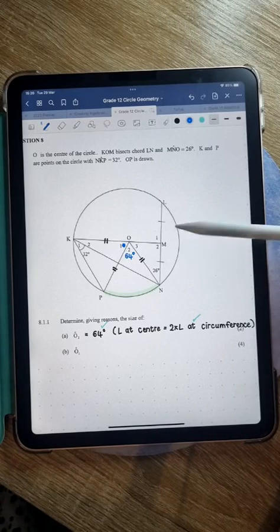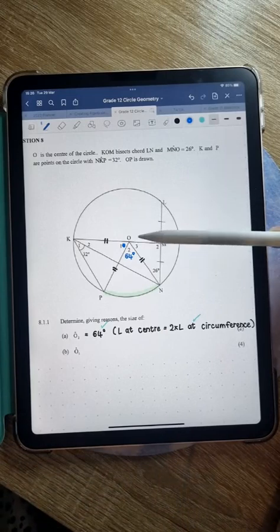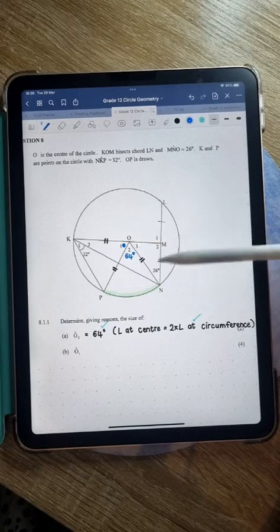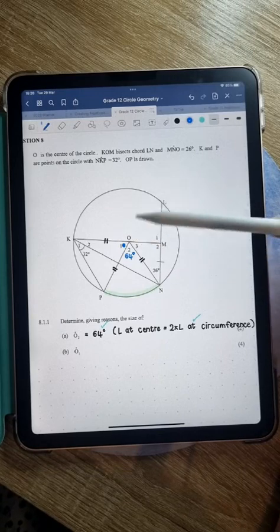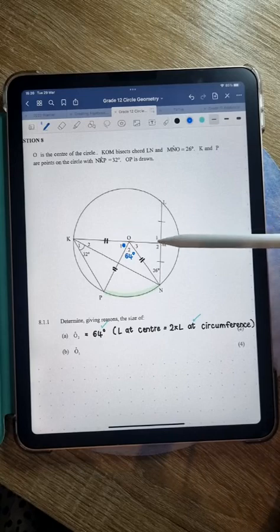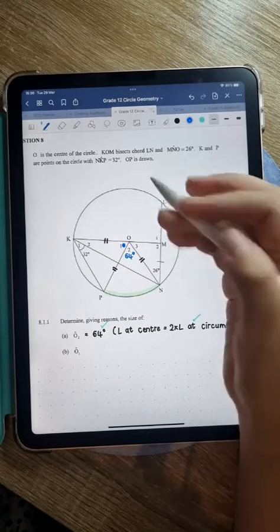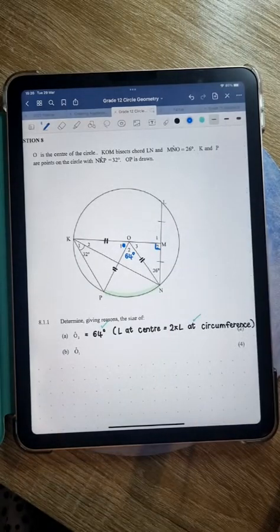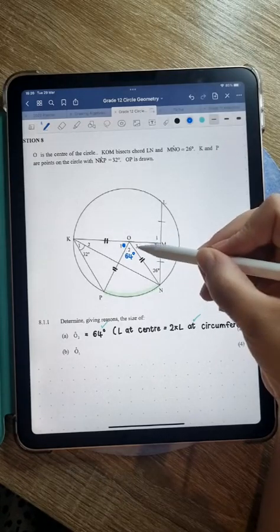Something that we didn't look at earlier is that, do we remember that theorem? I think it's theorem 2, right? Theorem 1 says that if you have a line from the center of a circle that is perpendicular to a chord, it bisects the chord. Theorem 2 says if you have a line from the center of the circle that bisects the chord, then it is also perpendicular to the chord. So M2 is 90. Maybe that helps us. M2 is 90. Okay, so we can get O3 from that.